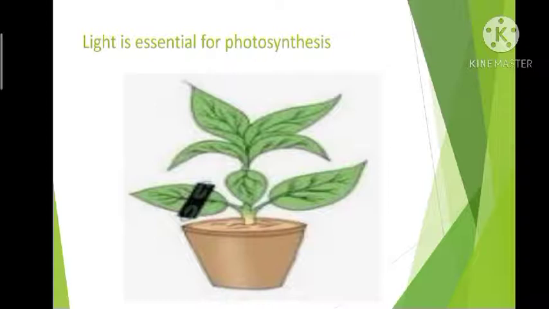Now after that we have to take a black paper, and cover a part of one leaf with the black paper, as shown in this picture. Then we have to keep it in the sunlight for about 6 hours. So what will happen? The part of the plant which is exposed to the light will begin to photosynthesize. Then after 6 hours we can pluck out that leaf, where a part is covered with black paper.